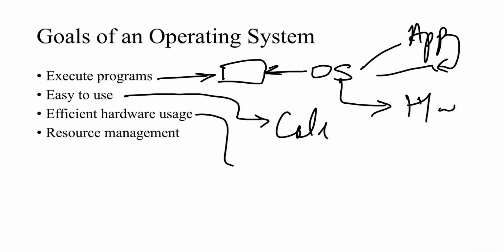Talking about the third one, we have efficient hardware usage. Now here, a simple thing: as a user, we might have multiple applications open, and the operating system would decide who gets processor time, who gets more memory, and which process would access the hardware first, all those things. So efficient usage of each hardware is very much required, very much necessary.